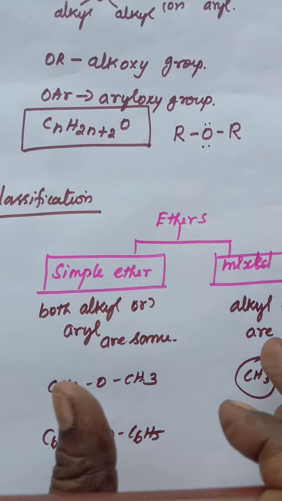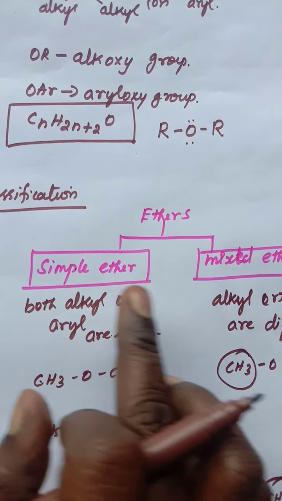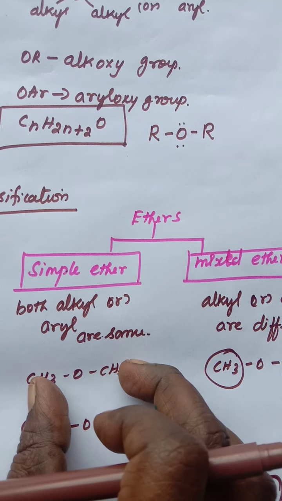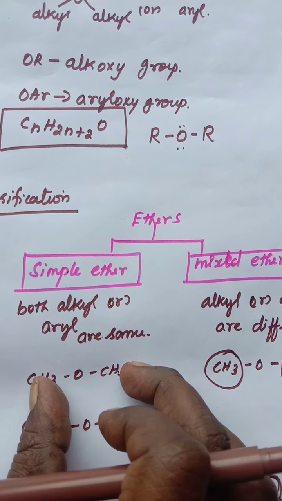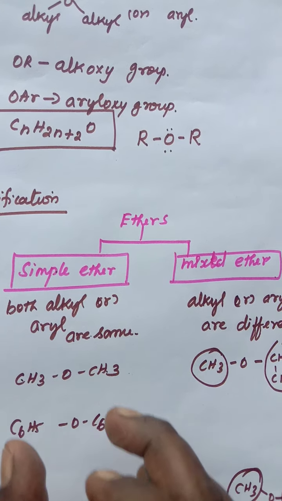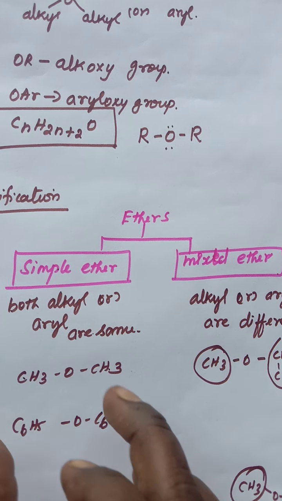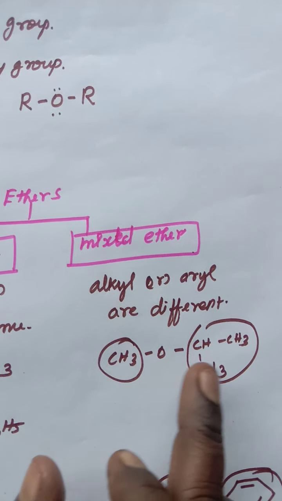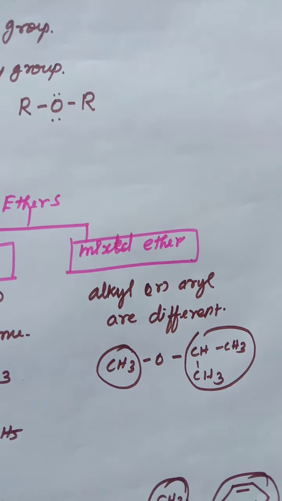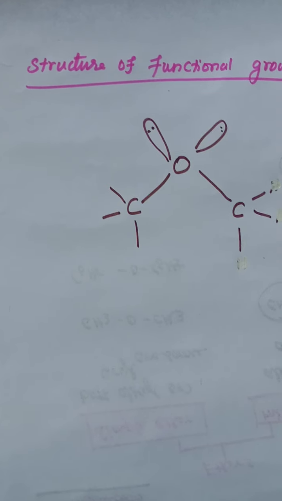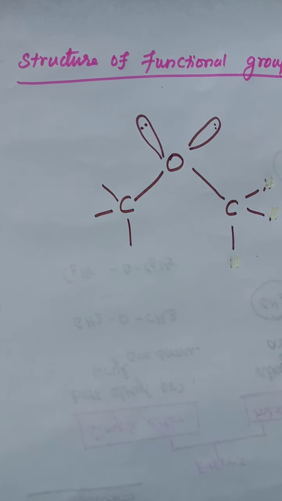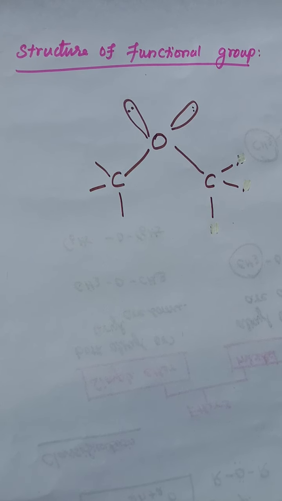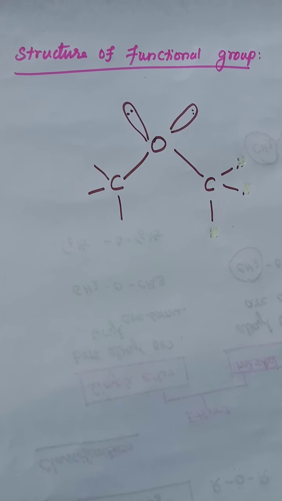So ethers are classified into two types: simple ethers and mixed ethers. Simple ethers mean both groups attached to the oxygen atom are alkyl groups or aryl groups, so both groups are the same, but if different groups are attached, that belongs to the category of mixed ether. The next one is the structure of the functional group of ethers.